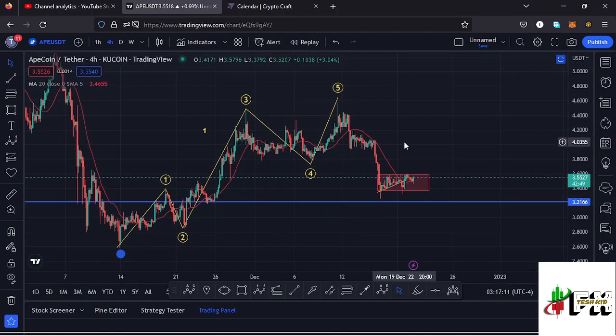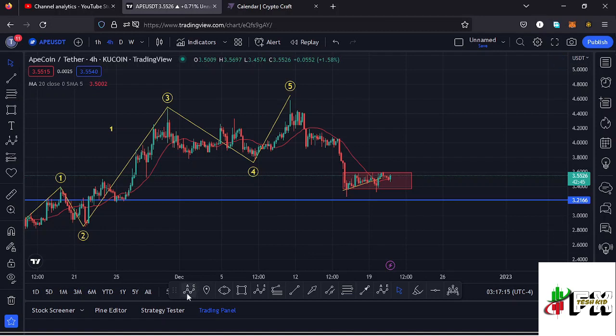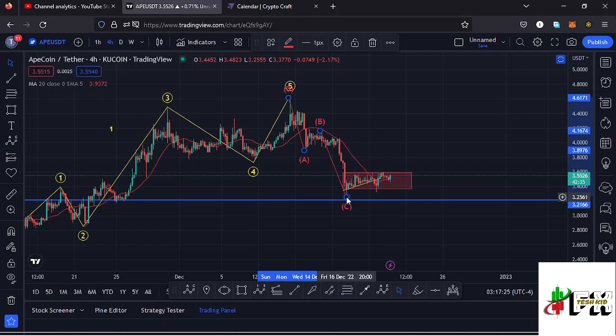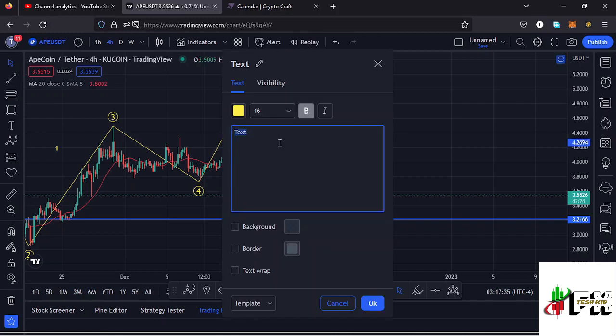And because the second wave is a corrective wave, we also expect to see an ABC corrective structure, and in the formation of that second wave, we can term that as the wave A, then we saw the wave B, then continued pushing even lower in the formation of that wave C, which gave us a low at around the $3.25 mark. And very soon I'm expecting a very nice impulsive movement to the upper side in the formation of a higher Elliott wave count 3, and here we can label the higher Elliott wave count 2 like that.